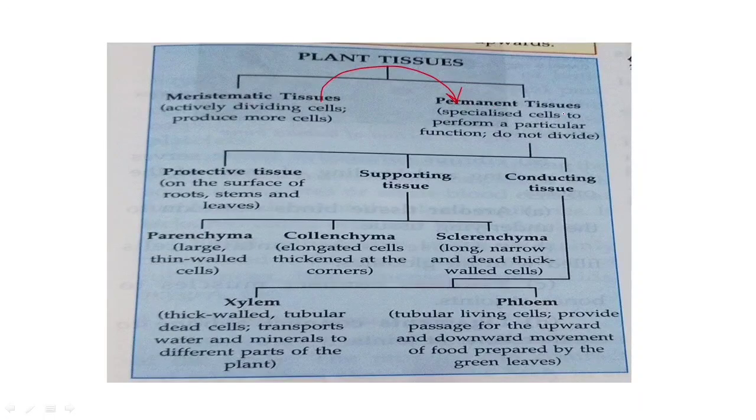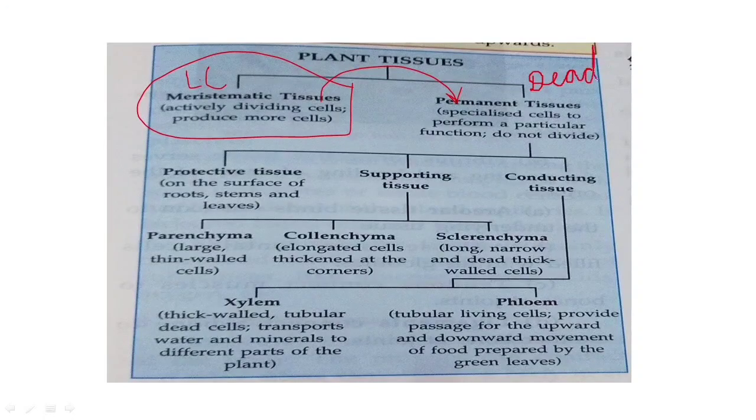And why are they called permanent tissue? Because now the cells of this tissue have completely lost their capability to divide. They don't divide, they behave as if they are dead. So you can see there is a lot of difference. In only one section you can see that living cells are there, but in the other section all are dead. So this is what I was teaching you when I started the class today.